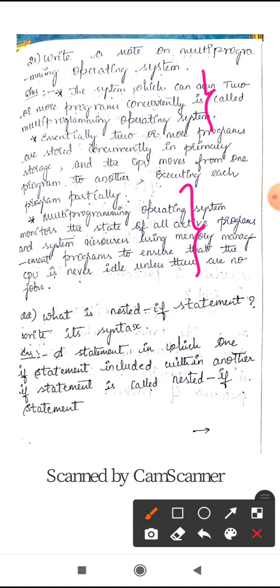The CPU will be allocating the resources by using memory management programs. So by using memory management programs, the CPU will always be busy scheduling the jobs. If it does not have any jobs, then the CPU will be idle, or else the CPU will never be idle. Okay. So this is done by the multi-programming operating system.